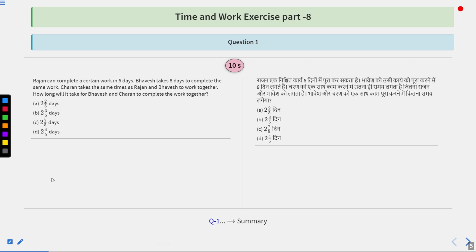Question says that Rajan can complete a certain work in 6 days. Bhavesh takes 8 days to complete the same work. Charan takes the same time as Rajan and Bhavesh take to work together. How long will it take for Bhavesh and Charan to complete the work together? Options are given to you A, B, C, and D.